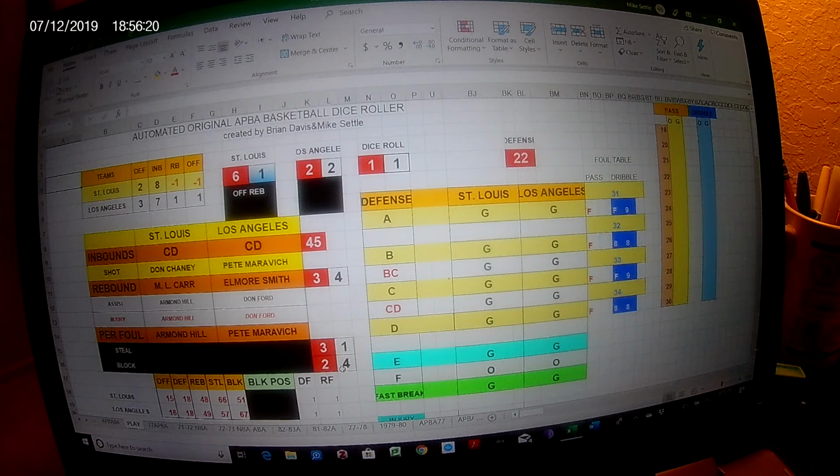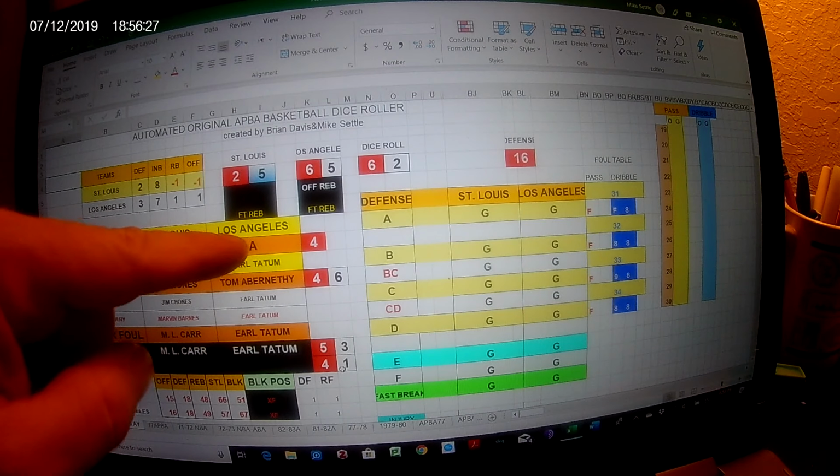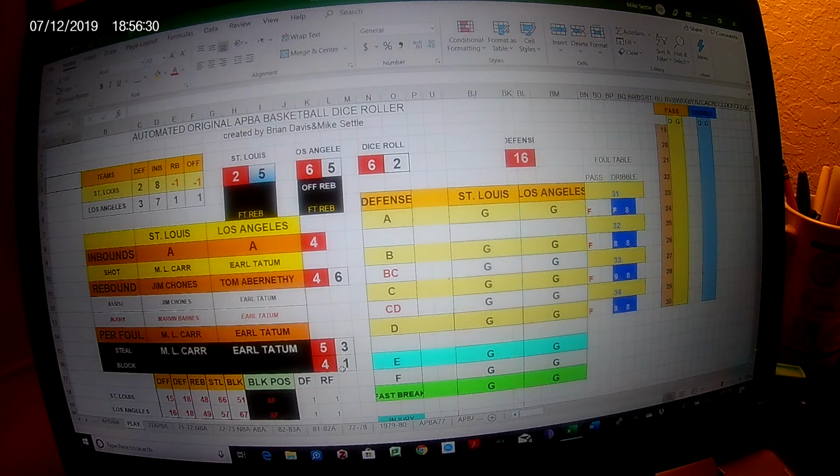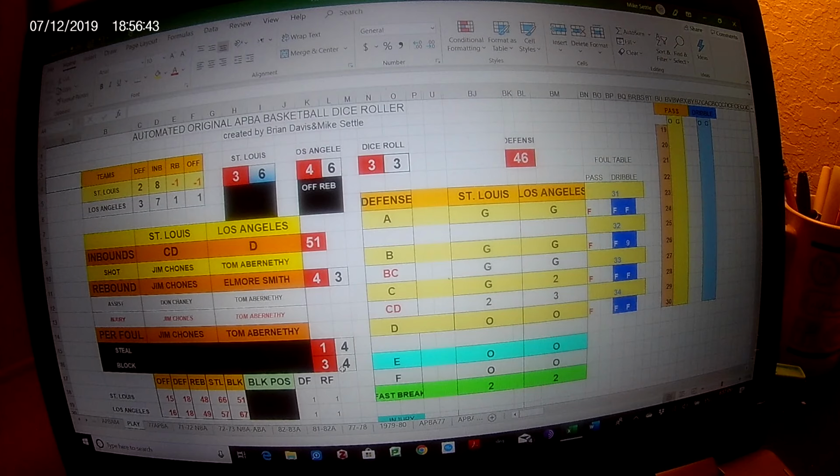So now the Lakers have time to inbounds the ball and shoot it wherever they get it. So St. Louis is going to try to put him in F. They put him in A. They run a good last-second play in A. Elmore Smith in A is guarded, though, and it is blocked. He misses the shot on the board. A 20 guarded is blocked. We give Jimmy Chones the highest-rated blocker. Is actually Marvin Barnes. He's the highest-rated blocker. So Marvin Barnes blocks Jimmy Chones' shot at the first quarter buzzer. That's the end of the first quarter.